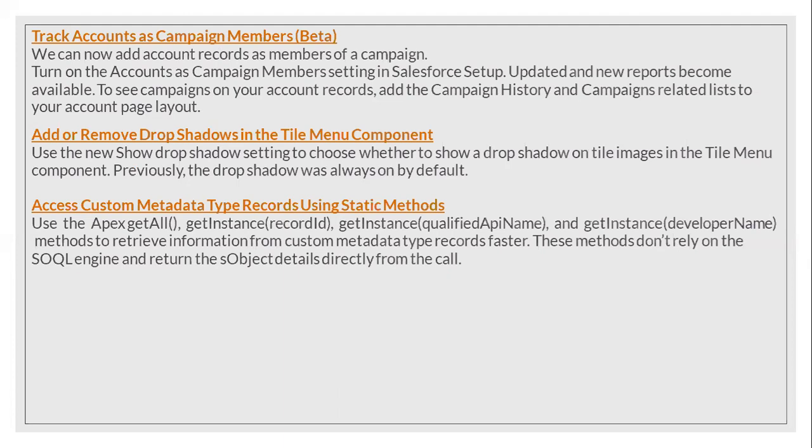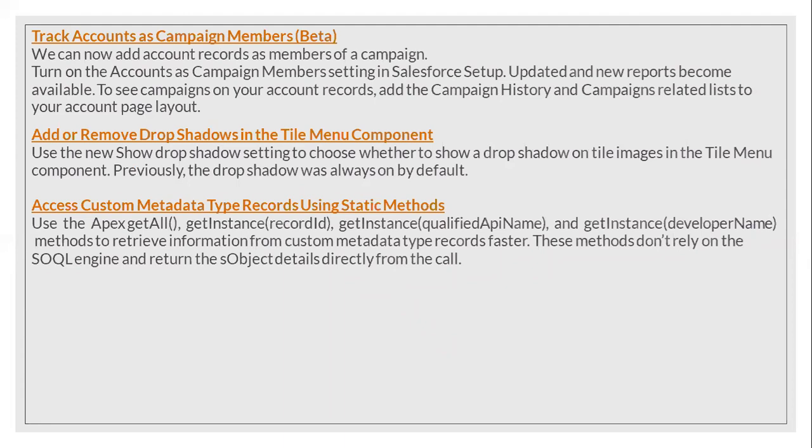Yeah, and the drop down in the UI, we could see the drop down by default, and now going forward from Spring 21, a drop down setting to choose whether to show the drop down on the tile images in the tile menu component will be given to us, whether it should be shown as a drop down or not. It will be included in the upcoming releases. Where is it located? Tile menu component is what they said. Still not there, right? Add or remove, it's still not there.